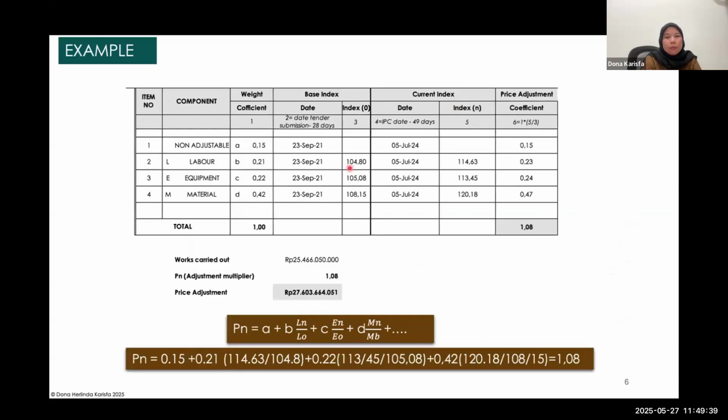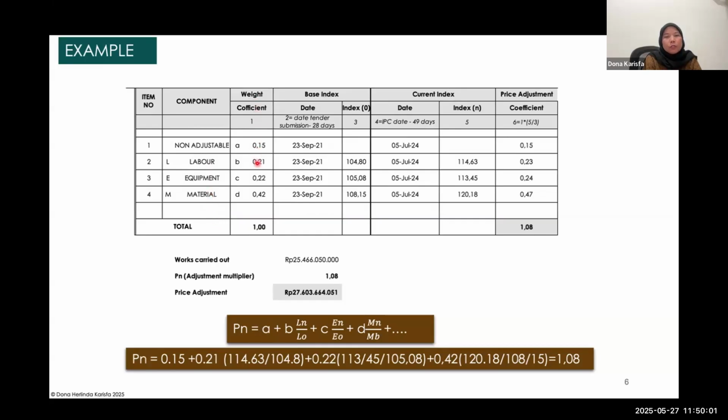This is an example of how it works in a project. This is the component that you already agreed, only divided into labor, equipment, material, and non-adjustment. So there is no fuel here, and no soil or rebar whatsoever. Only this component.